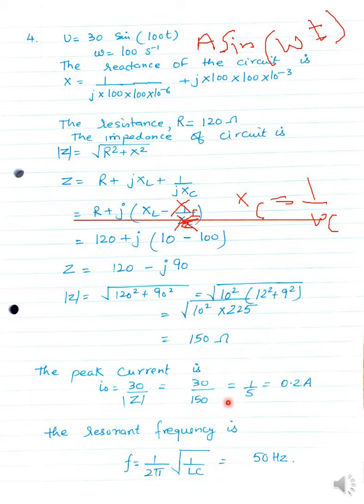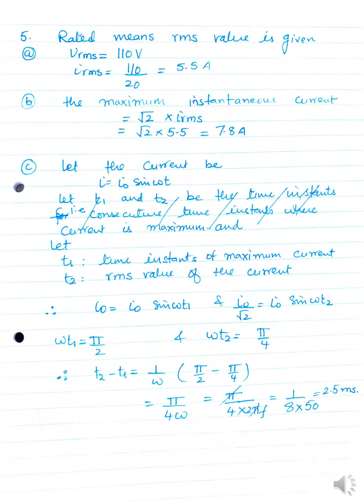Now if you need to find the peak current, it is equal to V naught, meaning peak voltage 30, divided by peak impedance. So it will be 150 ohm. So the answer is 1 divided by 5 ampere.